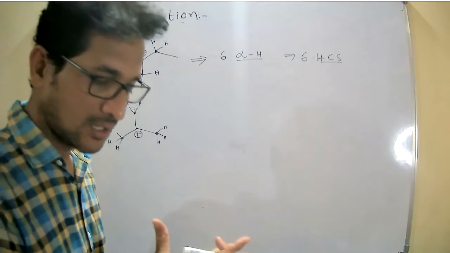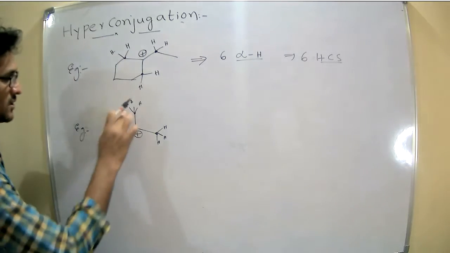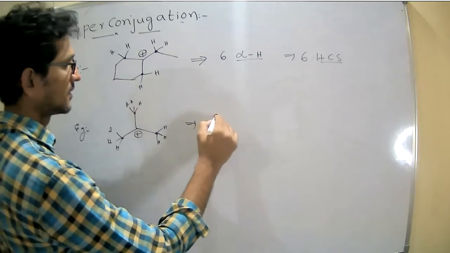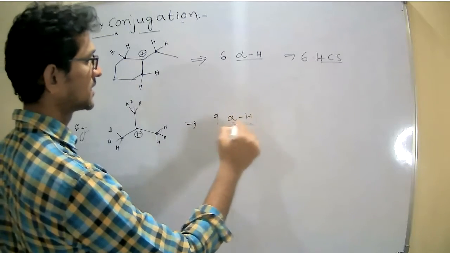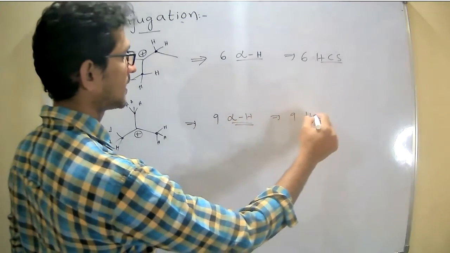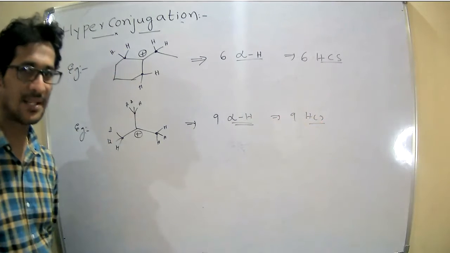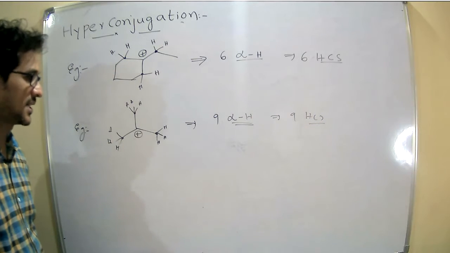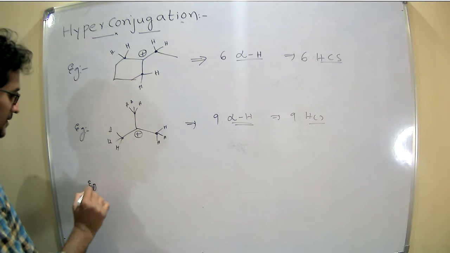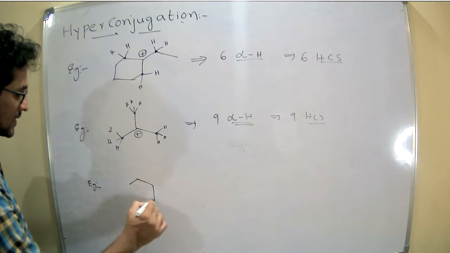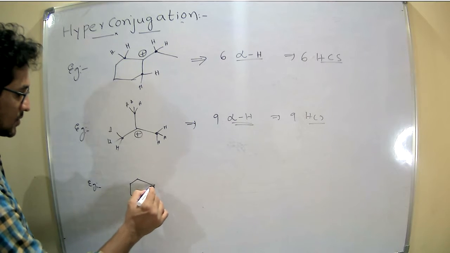Now sum all the hydrogens present. 3, 3, 3. 9 alpha hydrogens. Therefore 9 hyperconjugated structures. Next example.